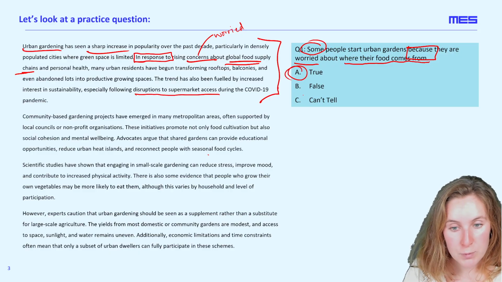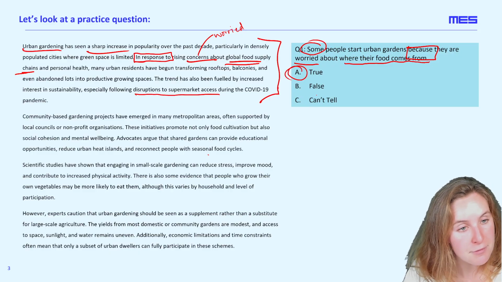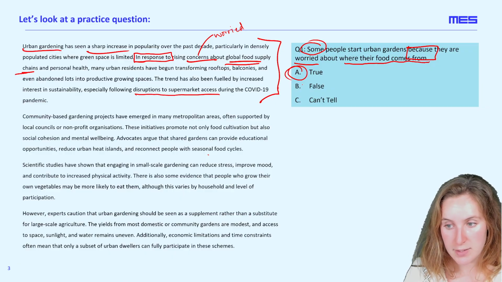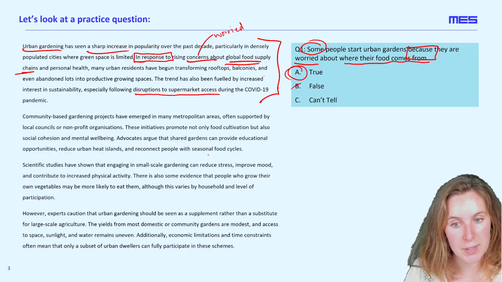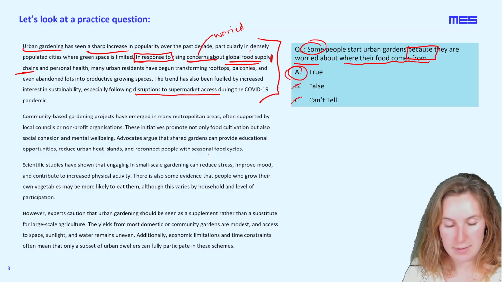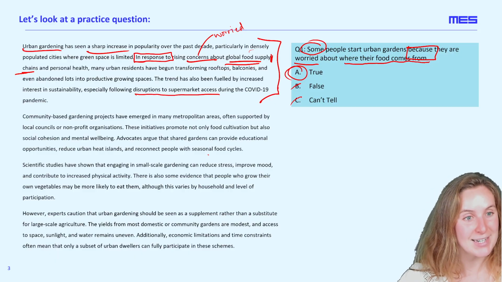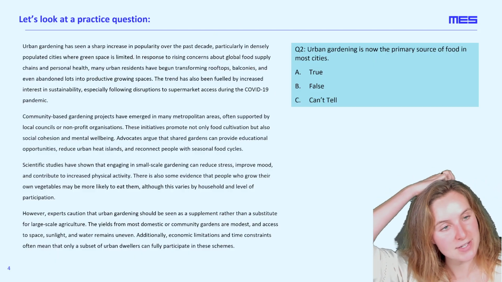We know it's not false because it seems like some people have begun based on those concerns. And we know it's not can't tell because we're guided straight to this causal relationship of gardens being created because of concerns with food supply. So it's not can't tell either. Let's take a look at a different question with this same passage.